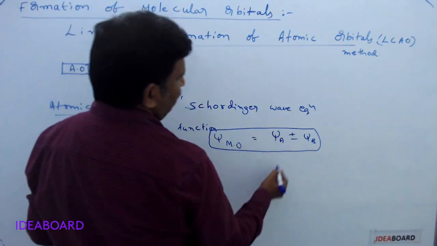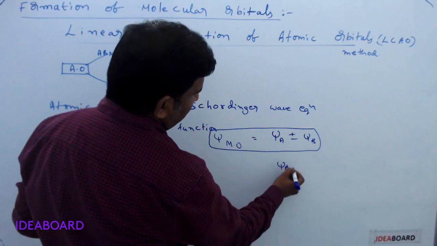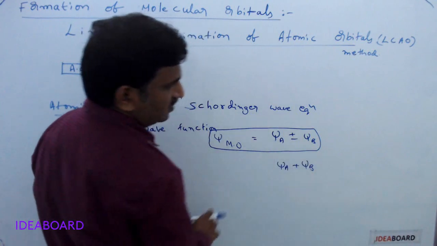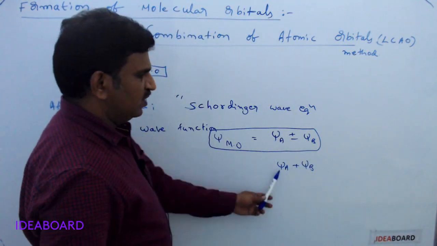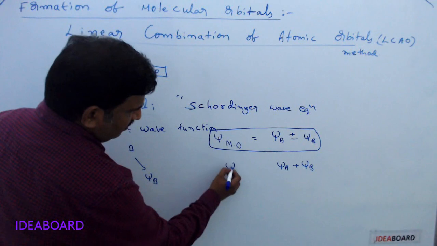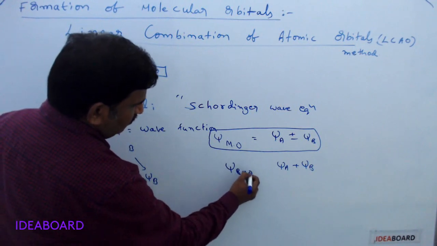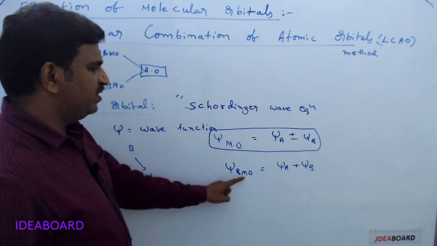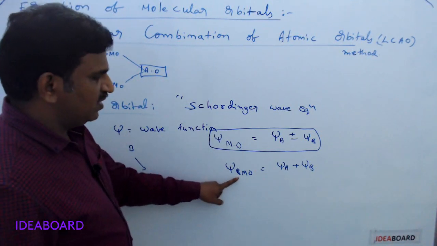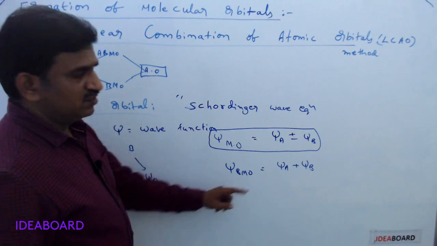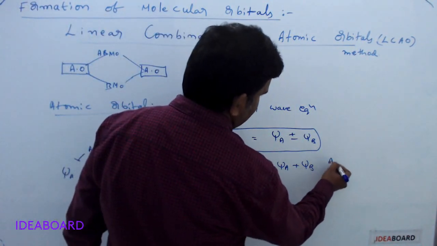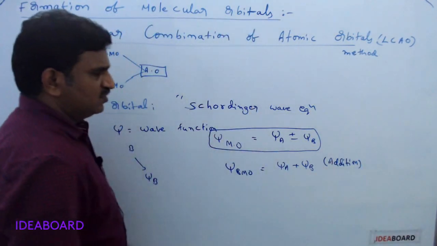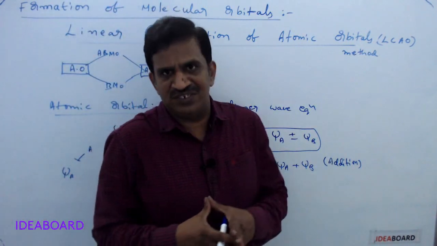Suppose psi A plus psi B is called addition of wave functions. Means positive, we are adding these two, then we get the molecular orbital which is called a bonding molecular orbital, psi BMO. BMO means bonding molecular orbital. This is addition of wave functions, which is also called interference of wave functions.